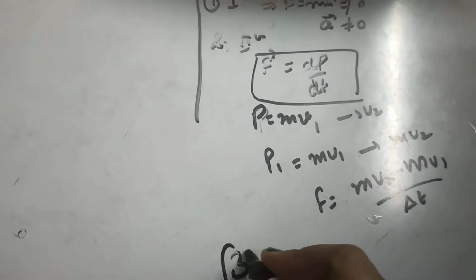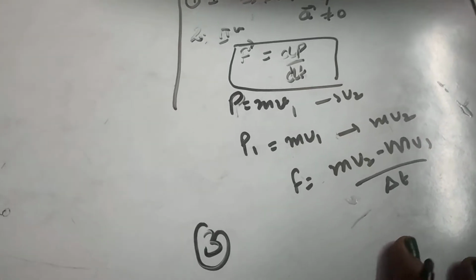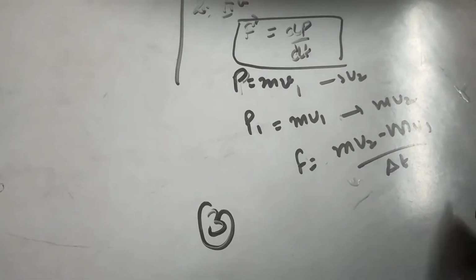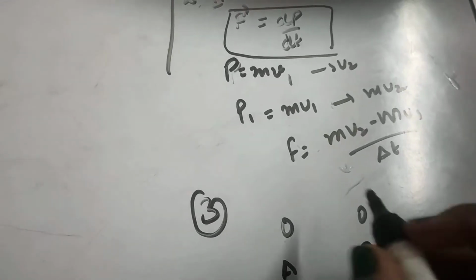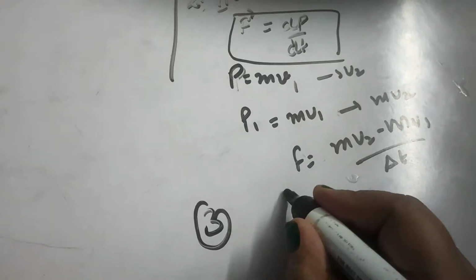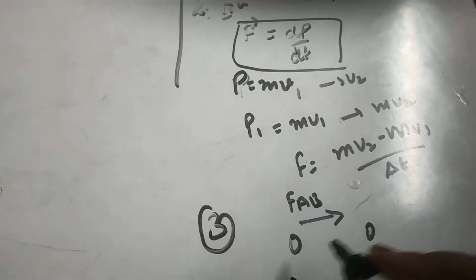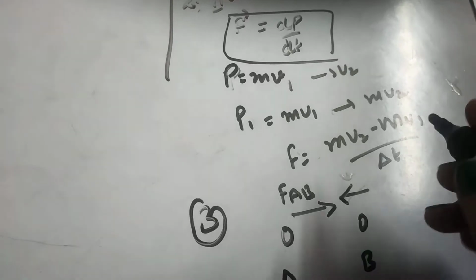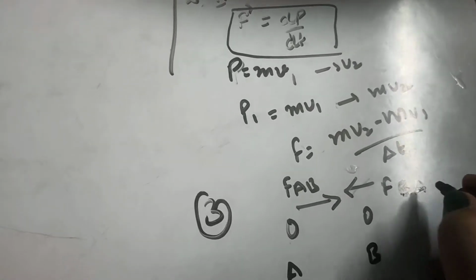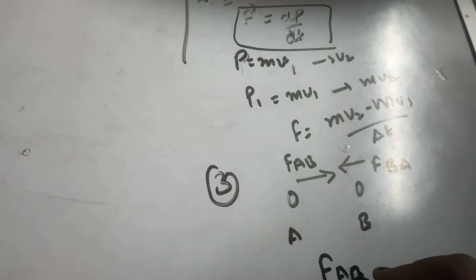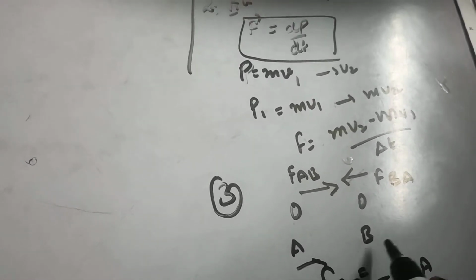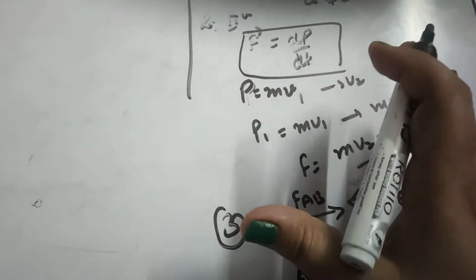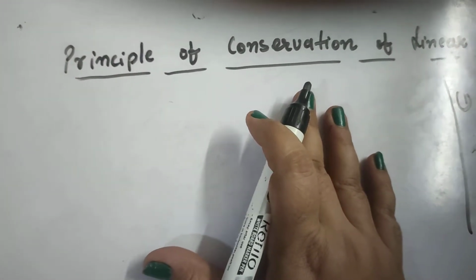And according to Newton's third law of motion, to every action there is an equal and opposite reaction. For example, if we have two bodies A and B, and A is exerting a force on B which is equal to FAB, then B will also exert an equal force on A, given by FBA. So in that case, we can say FAB is equal to minus FBA. So these are the three laws of motion that we need to know before we study the principle of conservation of linear momentum.